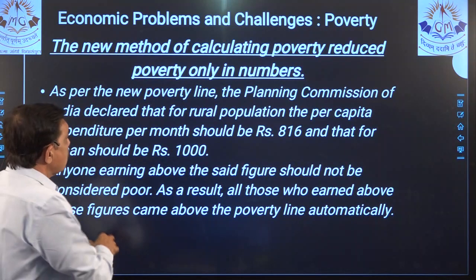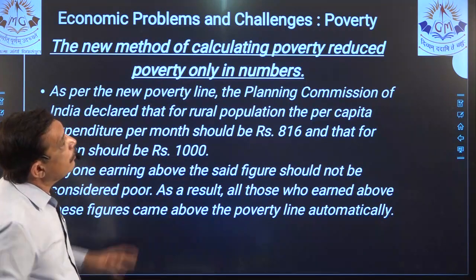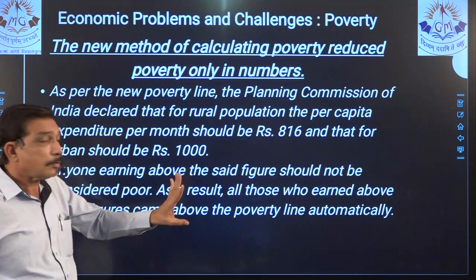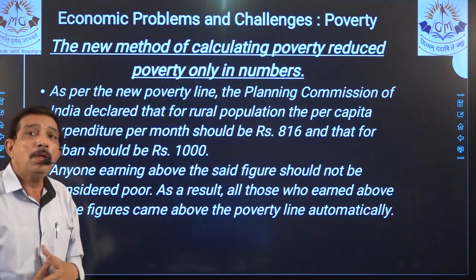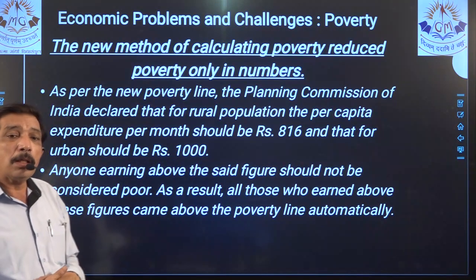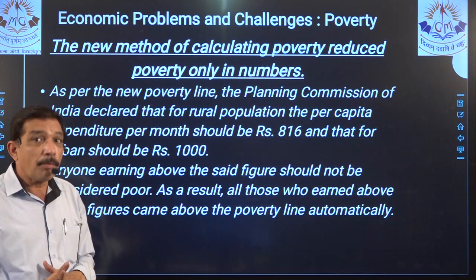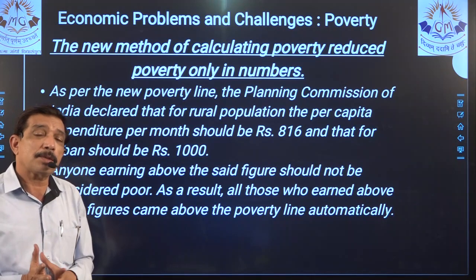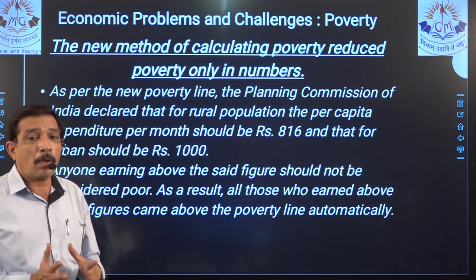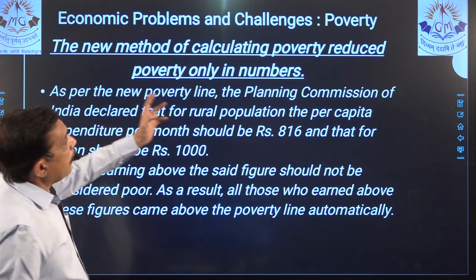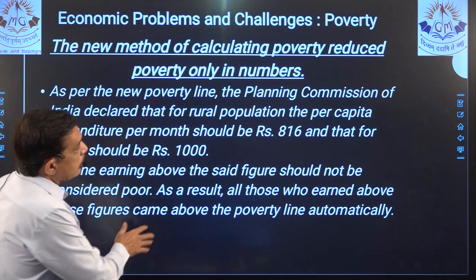Now as far as objectives are concerned, the new method of calculating, this you will have to include in the 3-mark answer, right? Because this is a new method that has been incorporated for calculating poverty, that is in numbers.